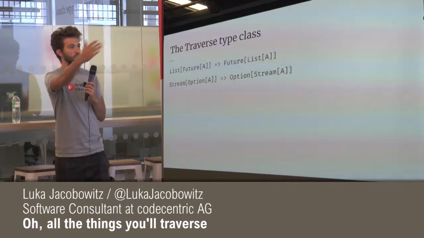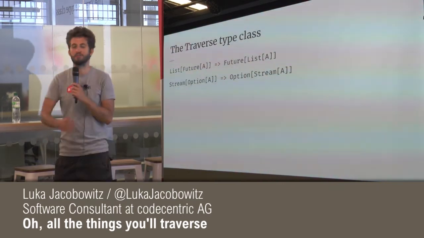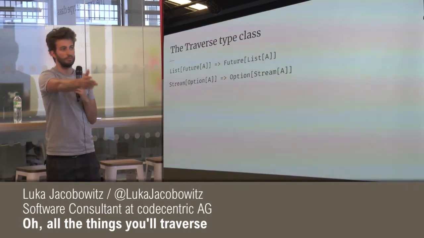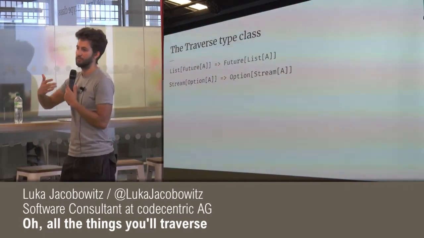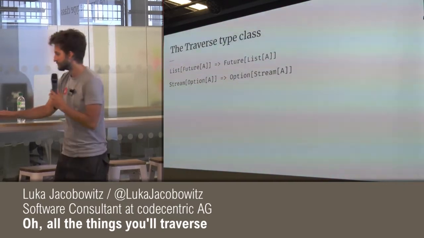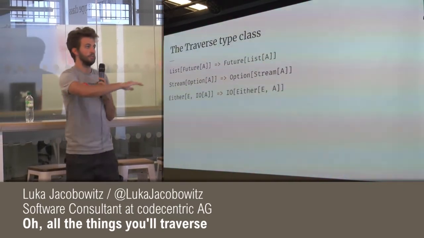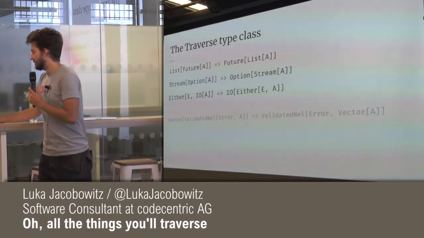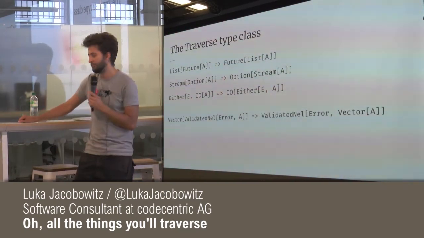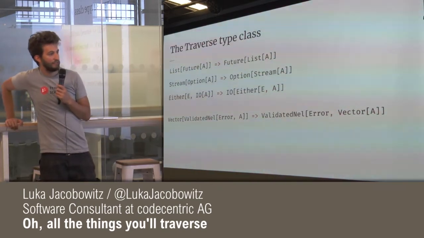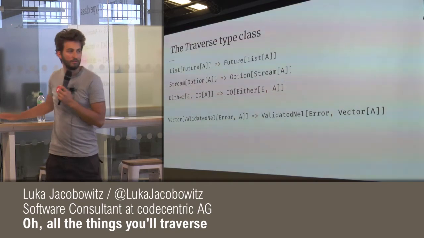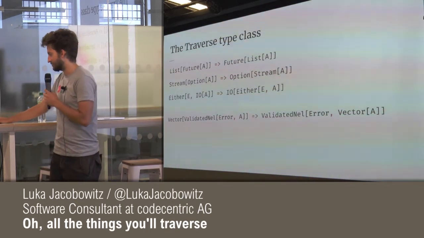And a Stream of Option to an Option of Stream just says, hey, if any of these are None, I'm just going to return a None. Otherwise, I'm going to return all of the Stream values in A. But there's also Either[E, IO[A]]. We can turn that into an IO of Either[E, A]. And there's also this cool thing where you could turn a Vector of ValidatedNel[Error, A] into a ValidatedNel[Error, Vector[A]]. And I think that's one of the coolest things.